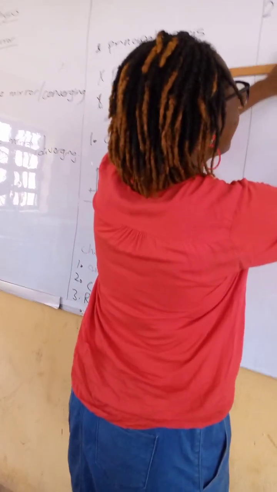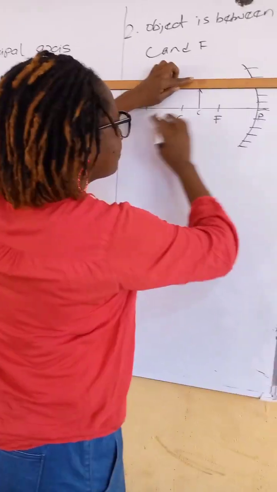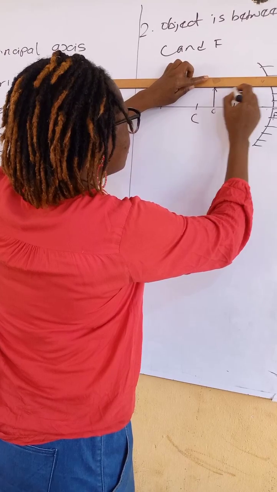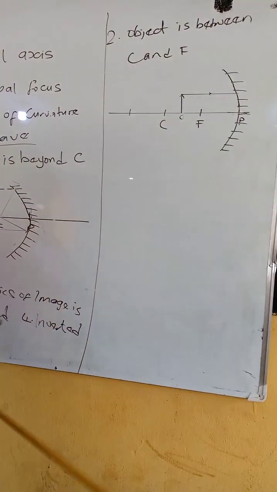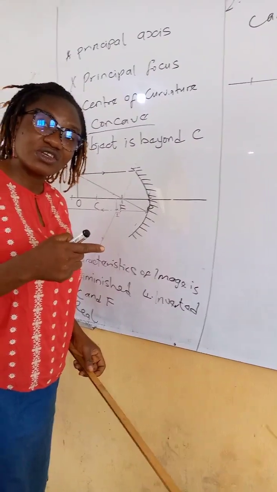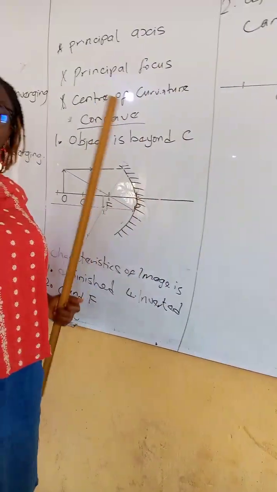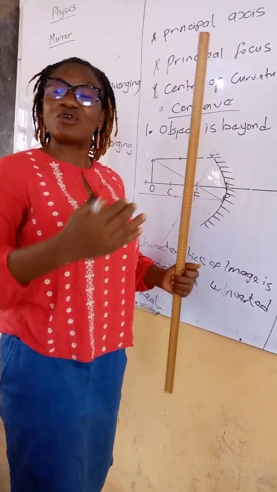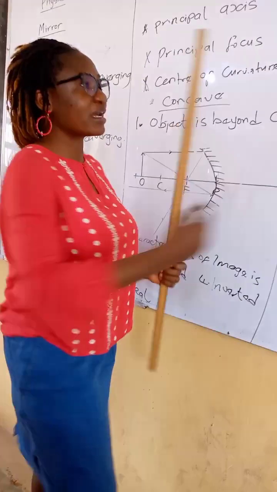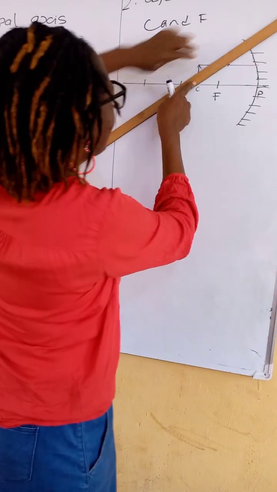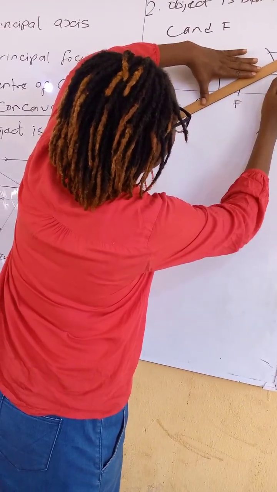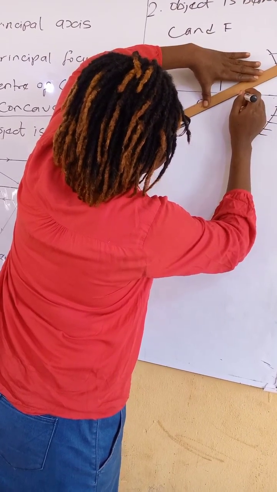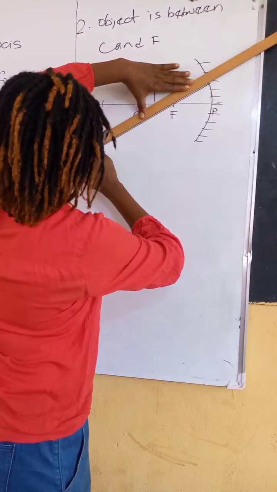Going by the principle, we first draw a ray parallel to the principal axis. Once you draw this parallel ray, you put your arrow. Where will this one pass through after reflection? You know that reflection means the ray will bounce back. But since this is a curved mirror, when it bounces back, it will pass through the principal focus. See it, it goes through the principal focus. So we join this point and this point together.